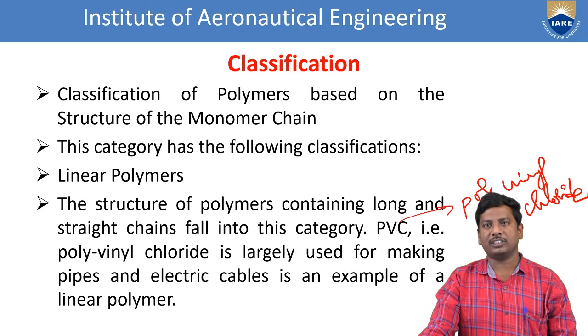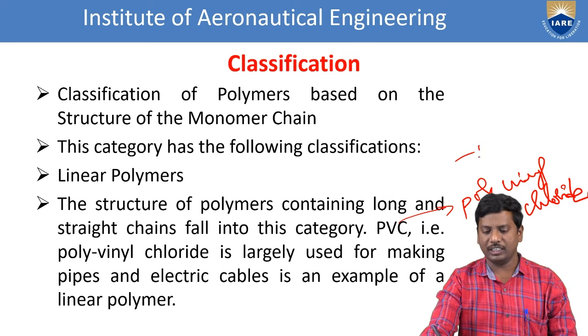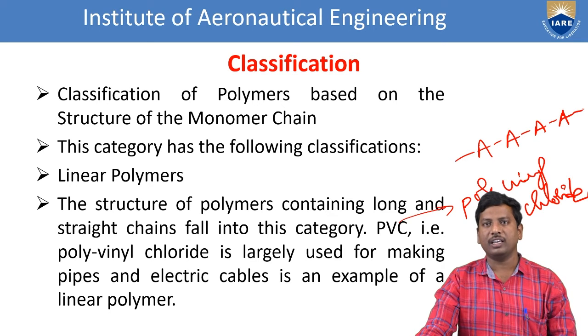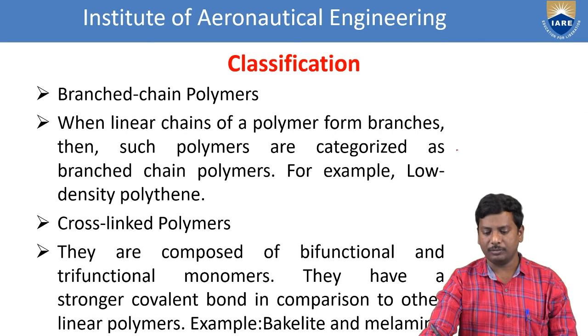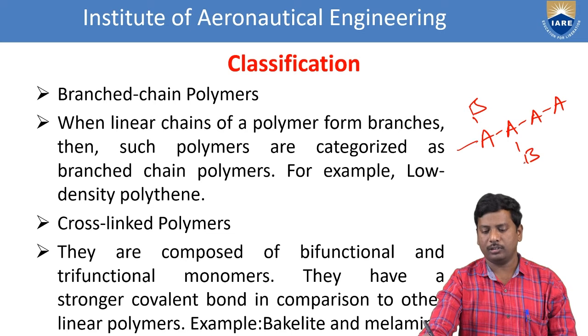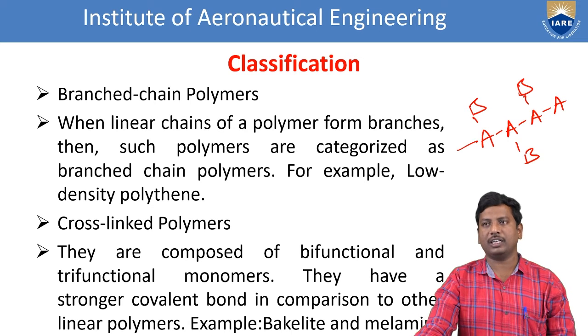So initially we see linear chain polymers. A linear chain is nothing but a straight chain polymer. There are no branches. Now we see branched chain polymers. That means the linear chain having branches, either downward or upward. So that is nothing but branched chain polymers. And finally, cross-linked polymers. That means they are composed of bifunctional and trifunctional monomers, and they have stronger covalent bonds in comparison to the other linear polymers. What are the examples? Bakelite and melamine.